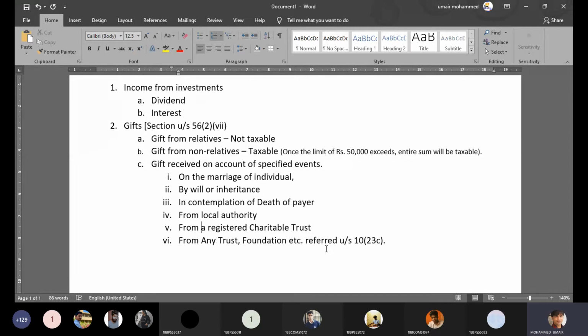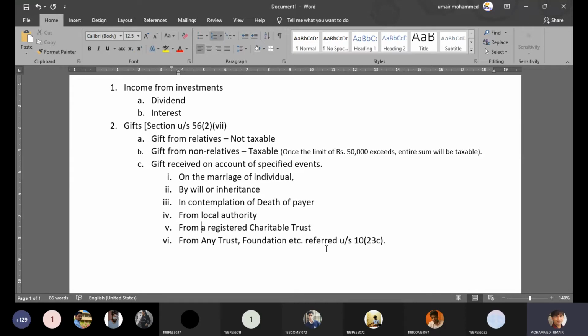In contemplation of somebody's death, somebody who might not be your relative, right? On account of death, he has specifically mentioned you, because you have helped that person during the bad times and he wants to give his property to you.